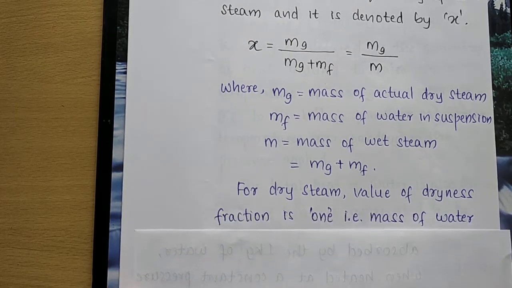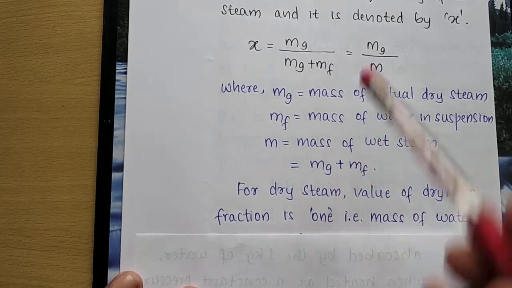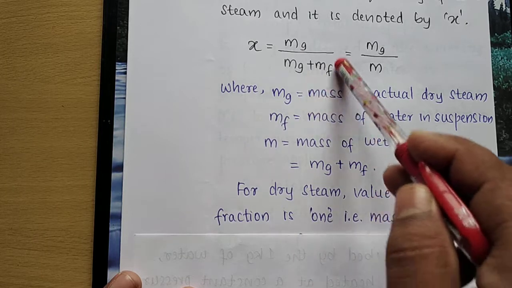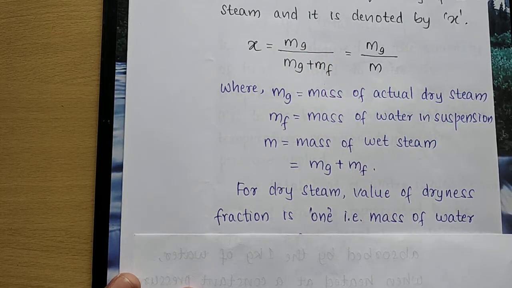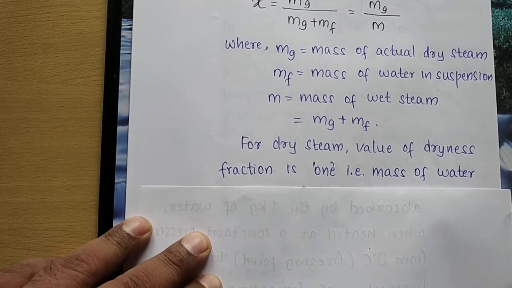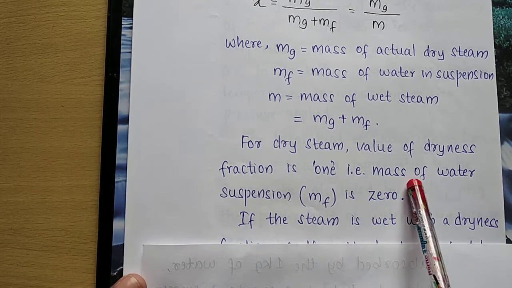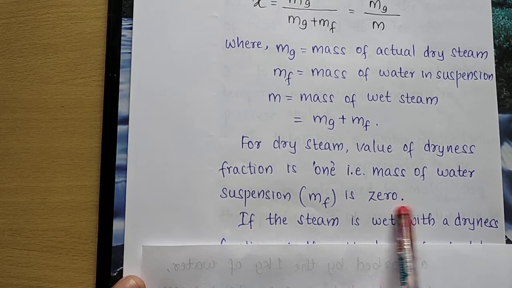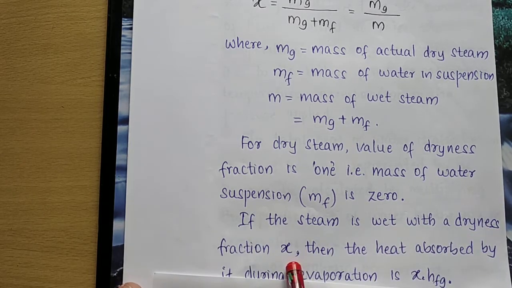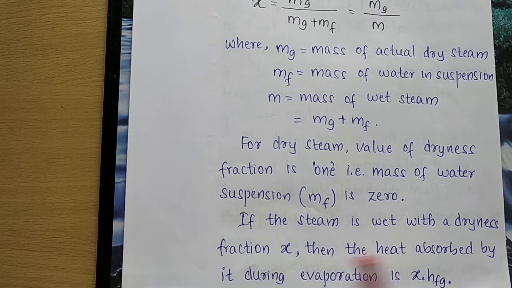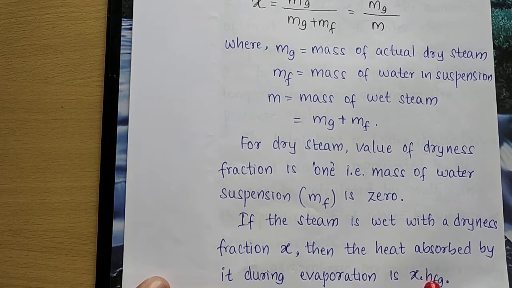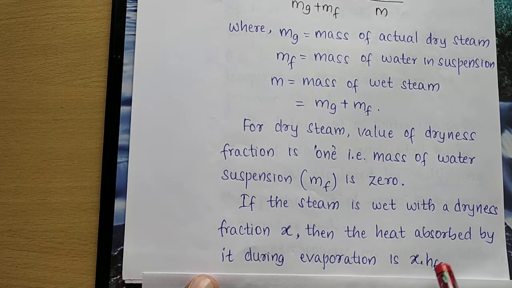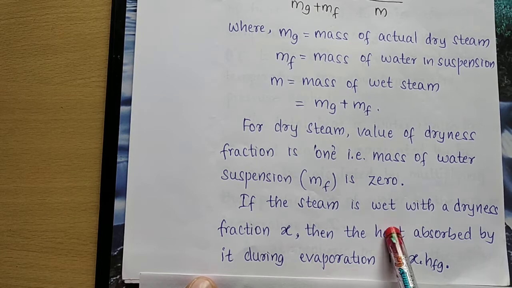For dry steam, the value of dryness fraction is 1. If I take dry steam, mg divided by mg becomes 1, as there is no mass of water particles present. So it is always 1 for dry saturated steam, that is, the mass of water particles in suspension is 0. If the steam is wet with a dryness fraction x, then the heat absorbed during evaporation is x into hfg. This gives the enthalpy of evaporation, or heat of evaporation.